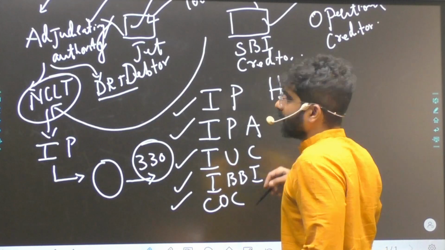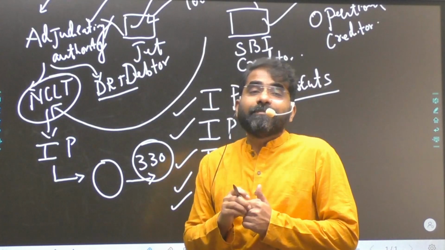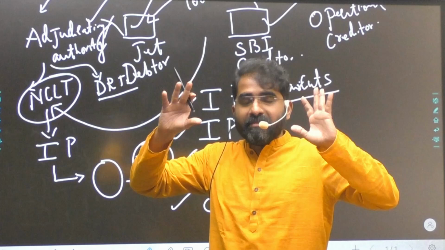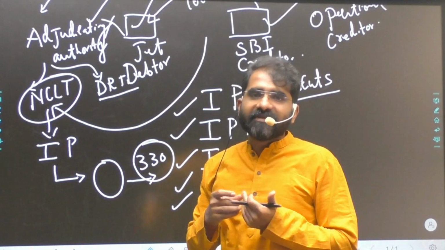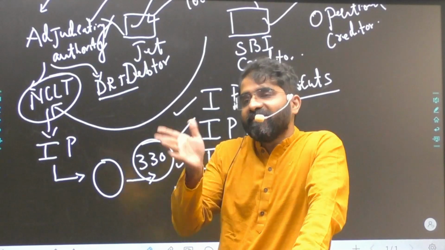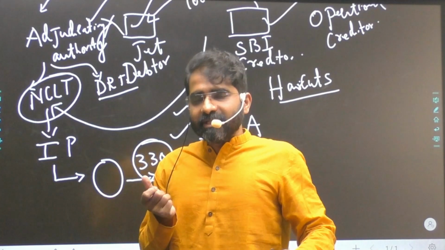Okay, what is this haircut? Haircut is something like the creditor accepting to give away a major chunk of debt. Okay, so somebody has given a 100 crore loan, and he is ready to give away 95% of the loan. So that means there is a haircut.